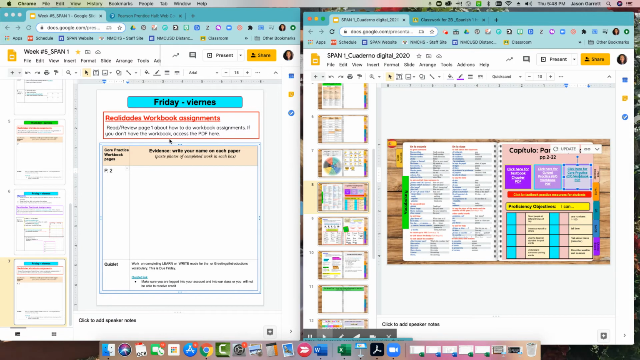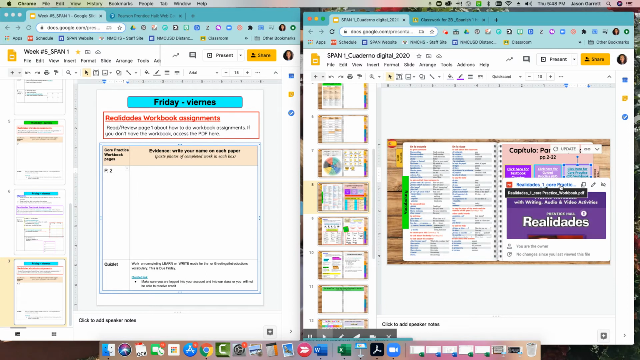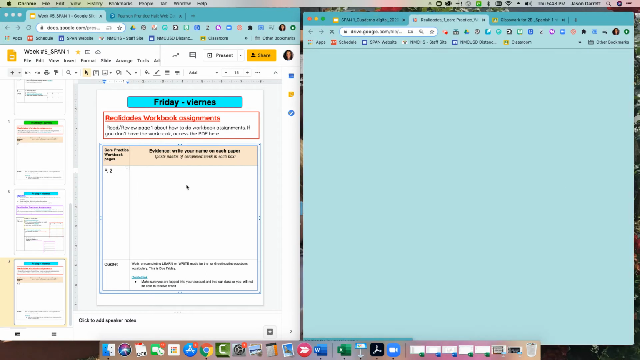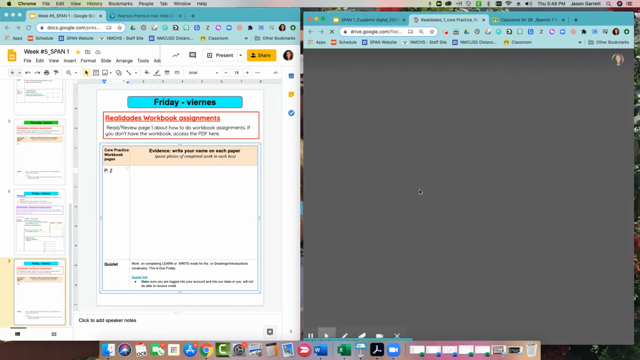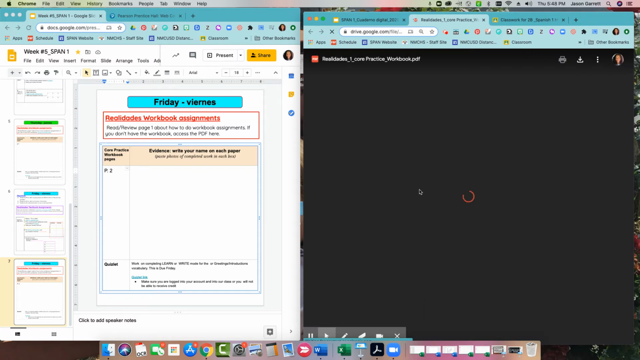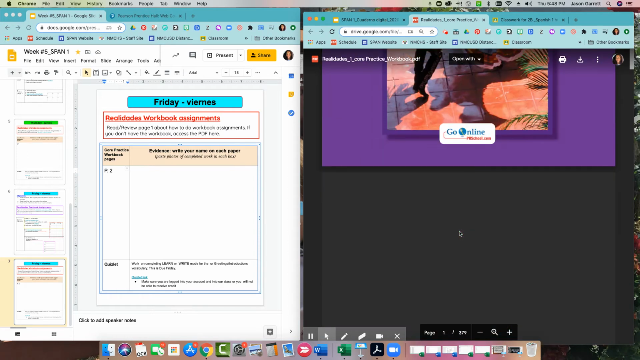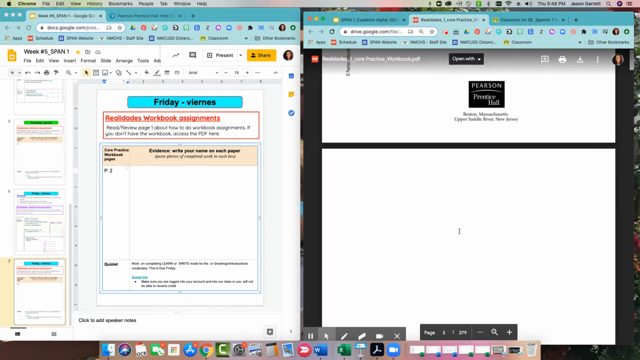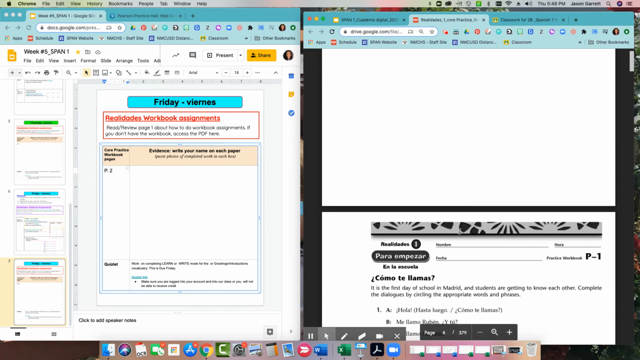And because this link is incorrect, you've got to go to your digital notebook, go to the core practice workbook link. I'm going to open that up, and we're going to scroll to page 2. So if you have the actual notebook or workbook, then you can just do it right in the workbook.